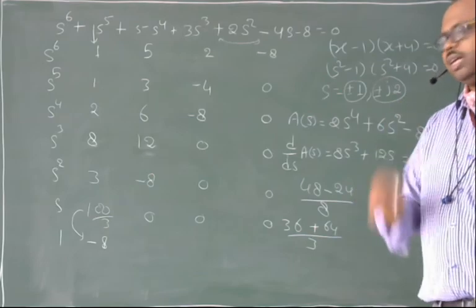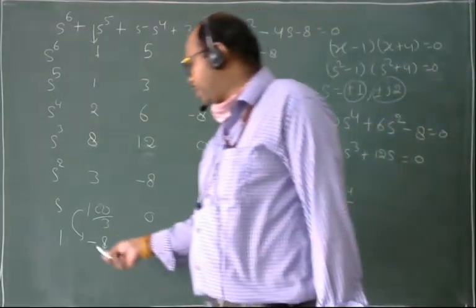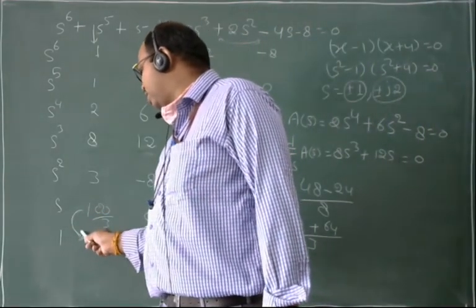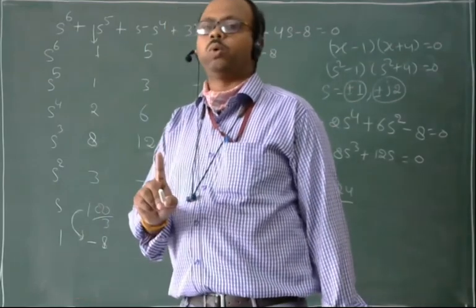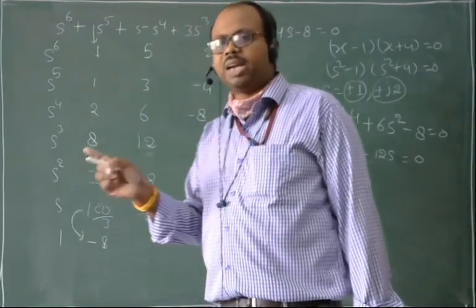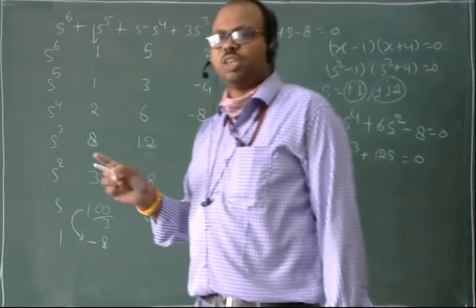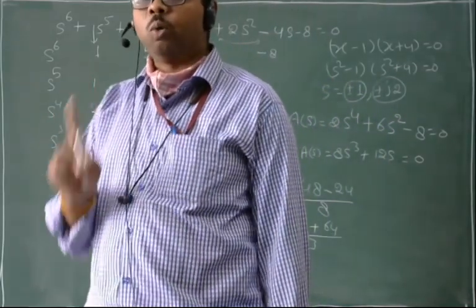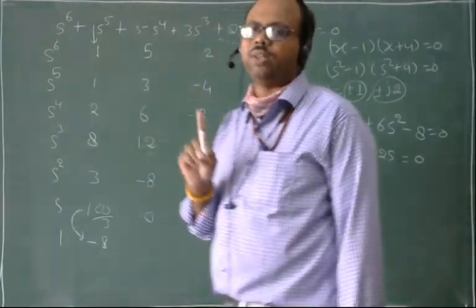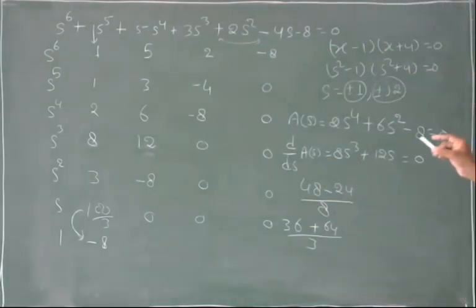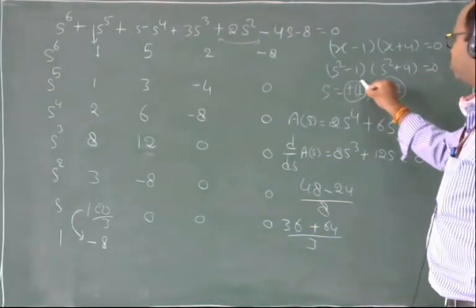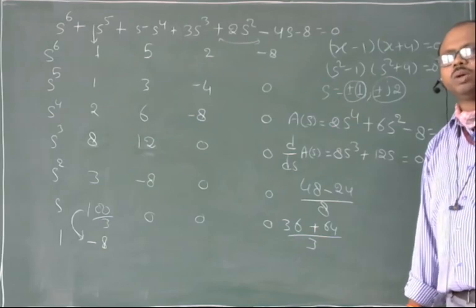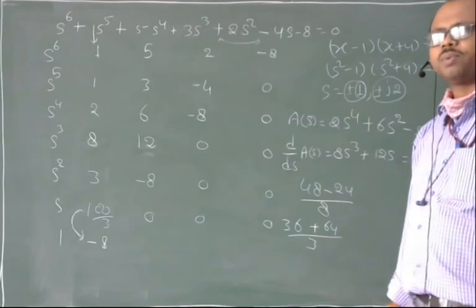So finally, the system is unstable, and since one sign change is there, only one root is on the right side of the S plane, which is s is equal to plus 1.